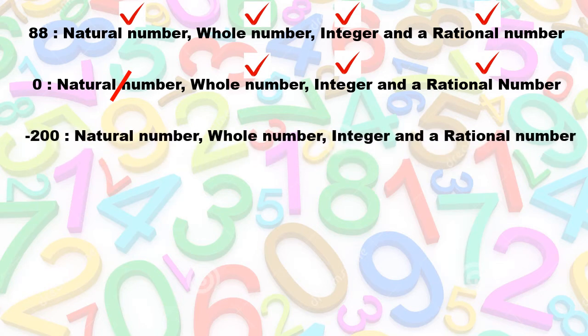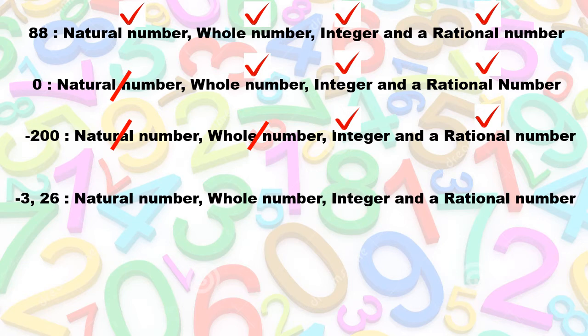Okay, -200. So now we're starting to exclude more of the types of numbers. Is it a natural number? Naturally we start counting 1, 2, 3, 4, 5. No, it's not. Okay, is it a whole number? We add a 0 to the natural numbers. No, it's not. Is it an integer? Yes. Is it a nice whole number with a negative in front? Yes, it is. And is it a rational number? Can it be written as a fraction? Yes, it can. -200 over 1.